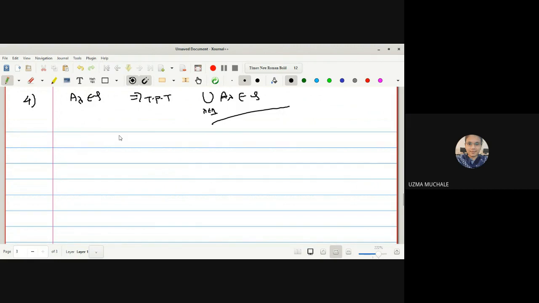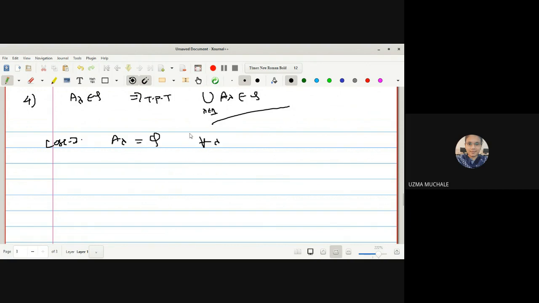So for that, let us start with case 1. Again, we have to go for cases 1 and 2. What is case 1? We select A lambda equal to empty set for all lambda. For every lambda, if you have selected A lambda to be the empty set, that means the first category of being a member of tau. There are two categories for being a member of tau. Either it should be an empty set, or A is a subset of X in such a way that for every element of A there should exist an open sphere which is contained in it. If this holds, then only we can say it is a member of tau.